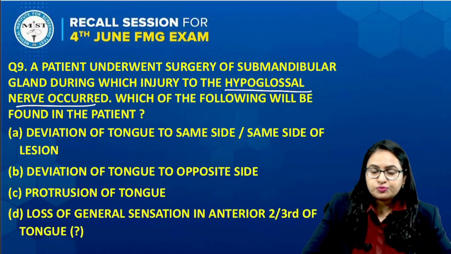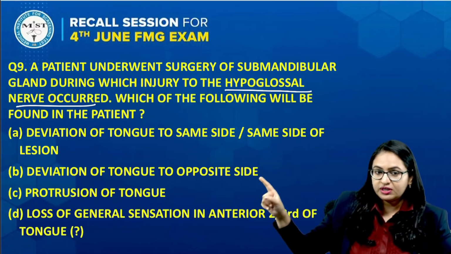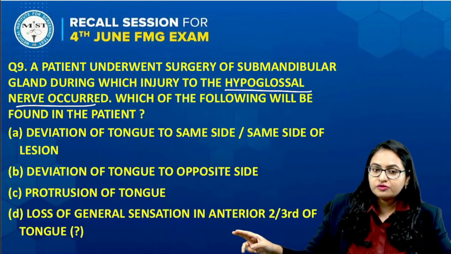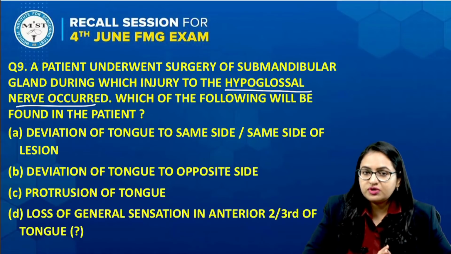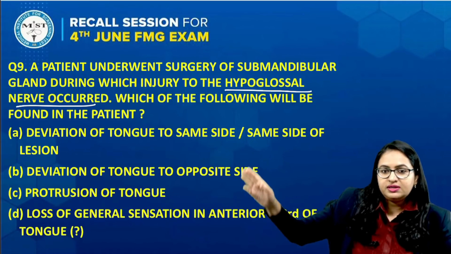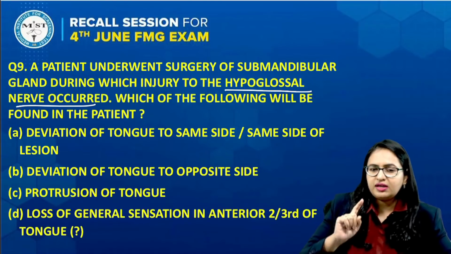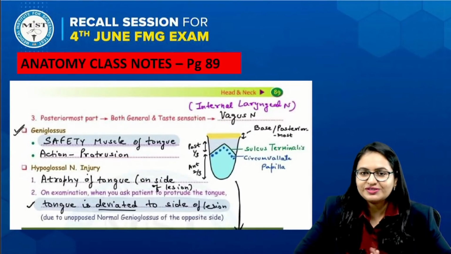If we see the various options over here: deviation of the tongue to the same side of the lesion, deviation to the opposite side, protrusion of the tongue, or loss of general sensation in the anterior 2/3 of the tongue. Very few students were able to recall option D. Options A, B and C are the main options over here, and when we see this, we clearly know the answer.